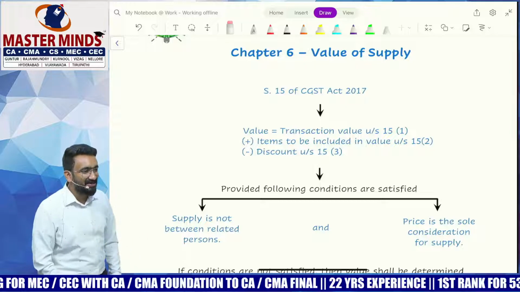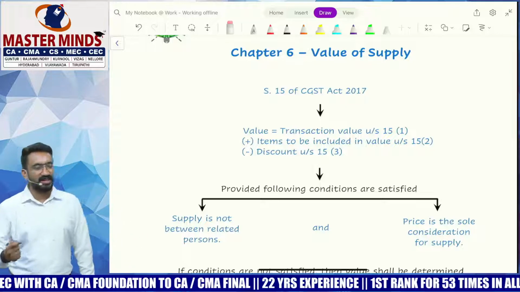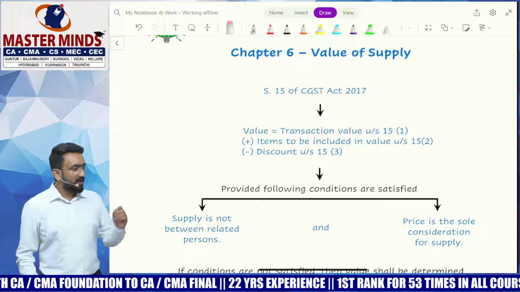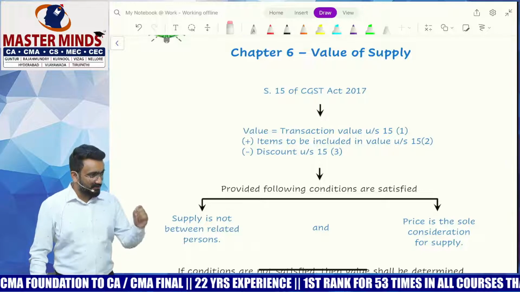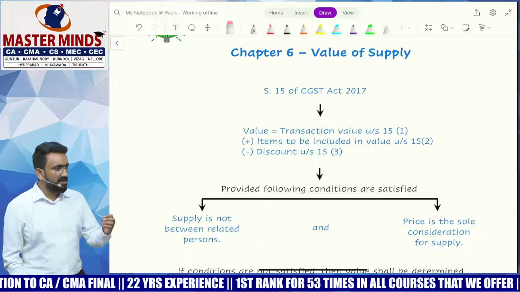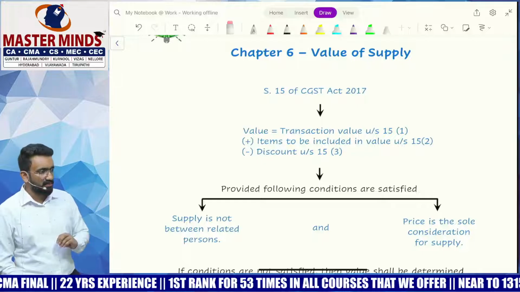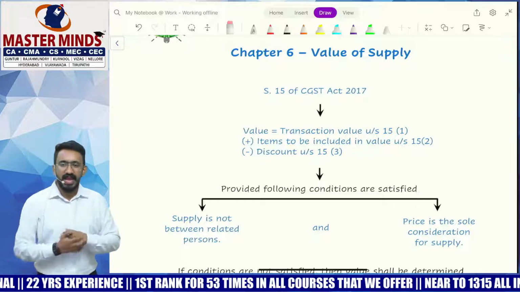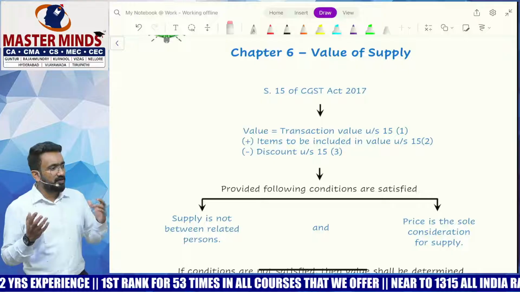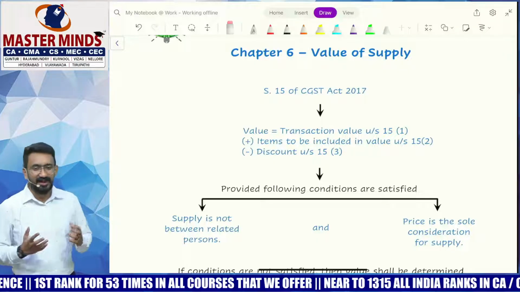Value is nothing but transaction value. The whole concept of indirect taxes lies in this: you pay tax on the transaction value. The government's intention is also very clear. Government says that the fundamental concept of any indirect taxes is that value is nothing but transaction value.